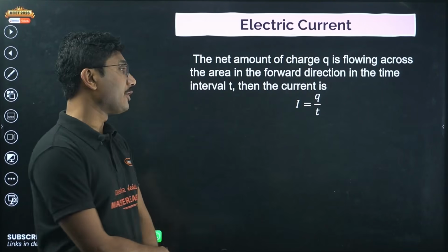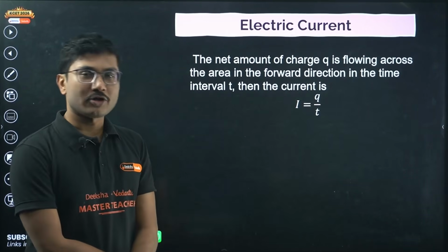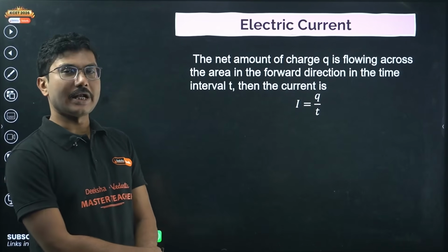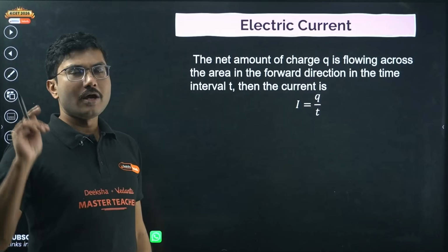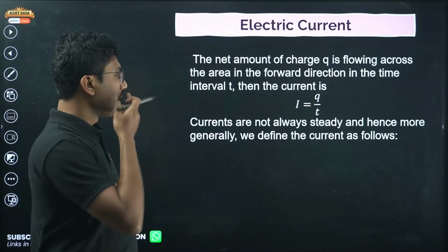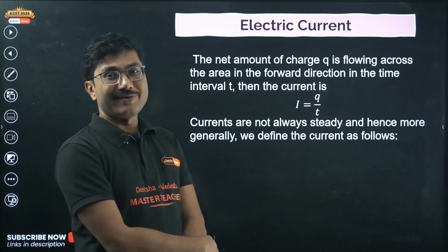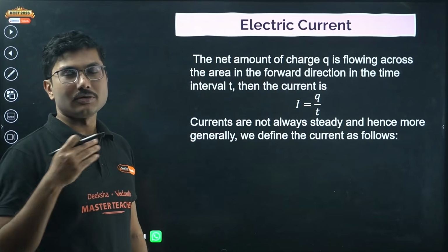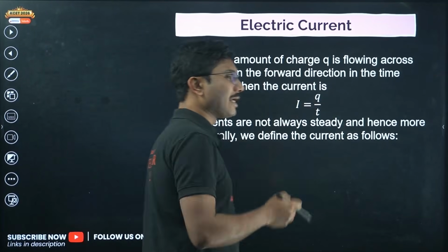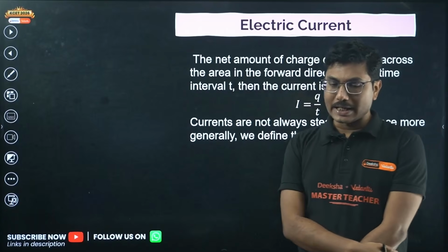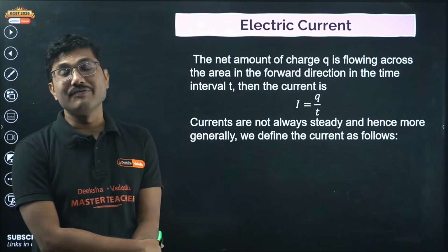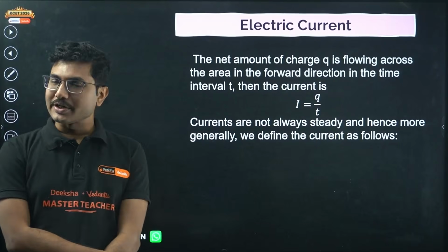Now the unit of current is ampere, the dimension of current is A, and it is a fundamental quantity. Current is considered as one of the 7 fundamental quantities. Currents are not always steady. If you are wondering whether current is constant, it is not always constant. For example, the current that we use in our homes is actually an AC current which fluctuates 50 times every second. So the fluctuation is very high.